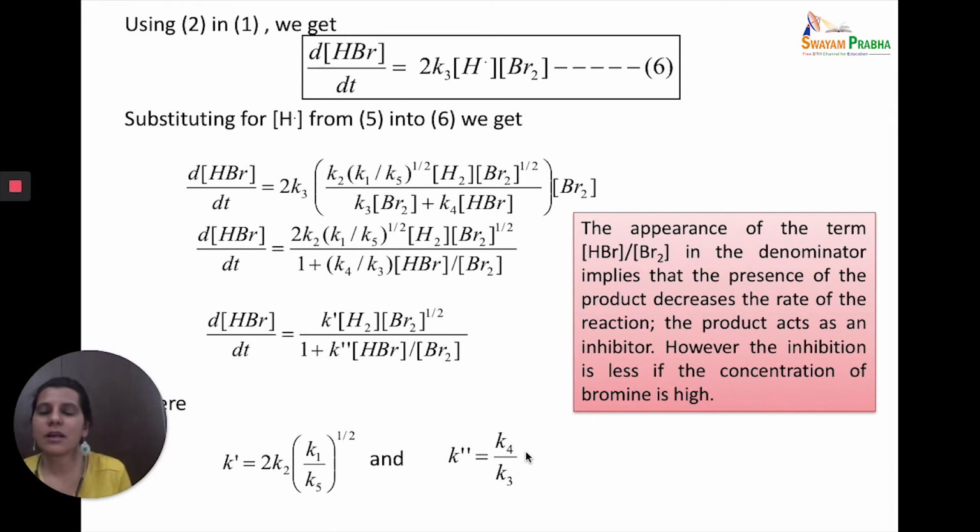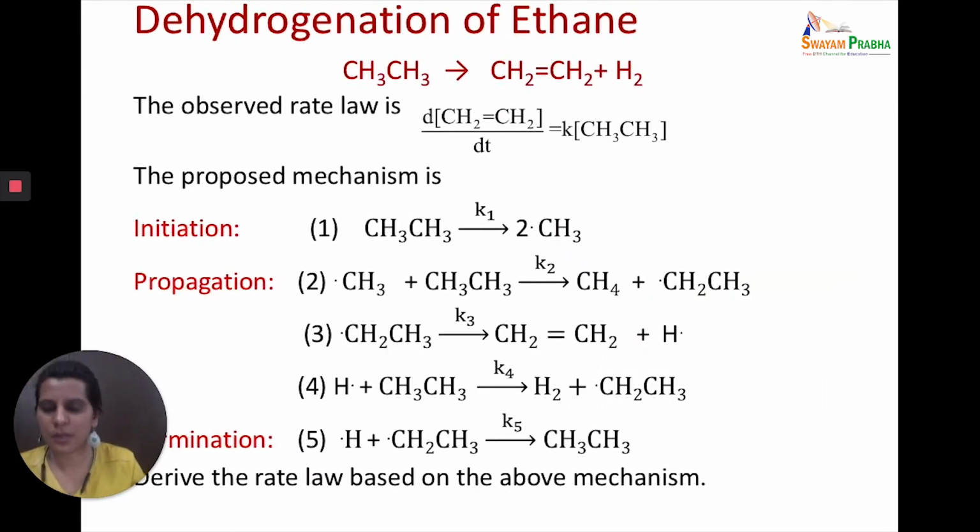So depending upon how you want to express your equation, you can stop at any point. You could have stopped here also if you wanted to express the rate law, but because we wanted to show you the effect of HBr and Br2, therefore it is written like this. But depending upon how you are asked in your exams, you can do this. Now let's look at another example, dehydrogenation of ethane.